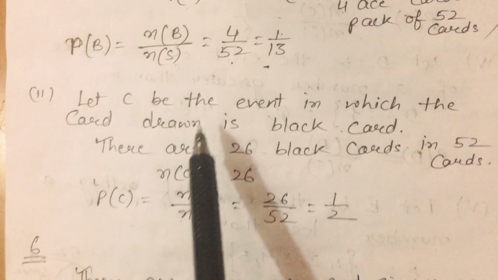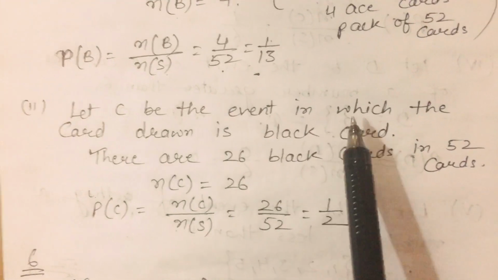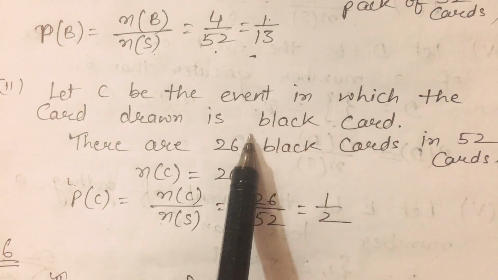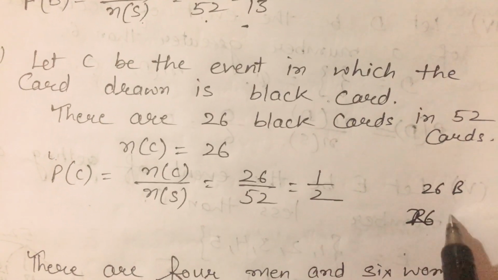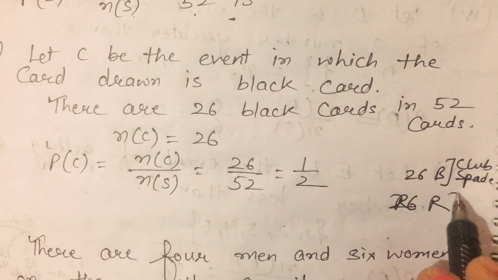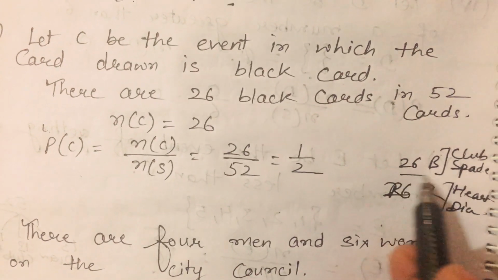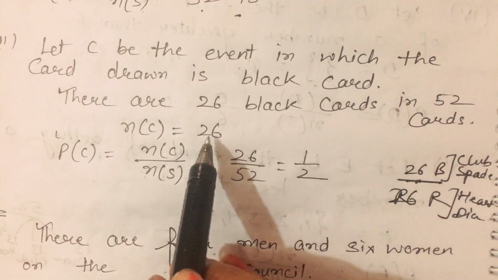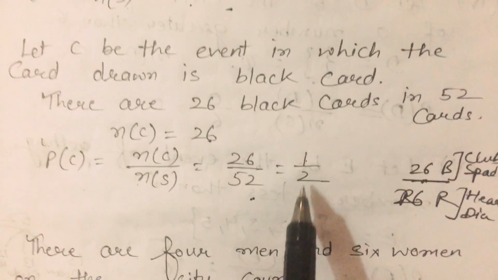Now come to the second part. There we have to draw a black card. So let C be the event in which the card drawn is a black card. We know that there are 26 black and 26 red cards. Black cards are club and spade and red cards are hearts and diamond. Now there are 26 black cards, so we have to take out one card from these. The number of favorable outcomes is 26 and total are 52. What is the probability? 26 upon 52, that is 1 by 2.